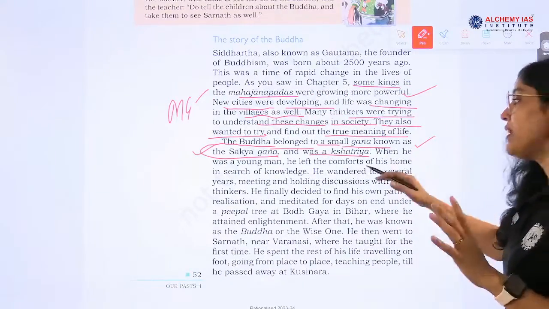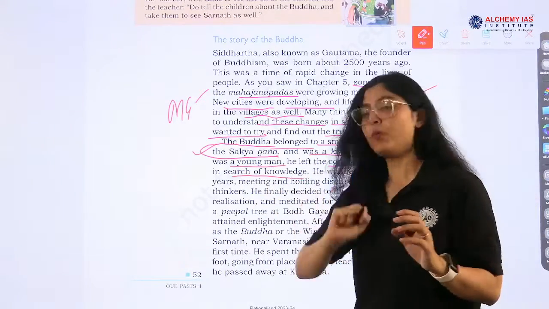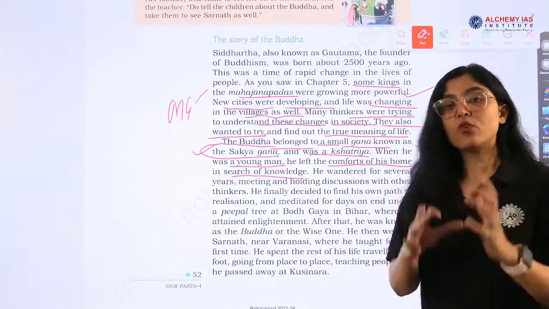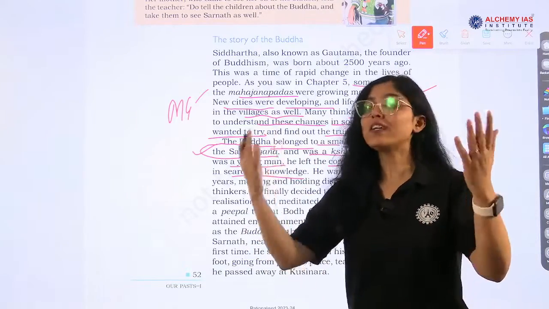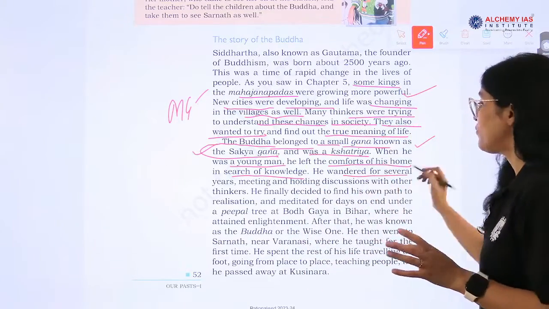When he was a young man, he left the comforts of his home in search of knowledge, right? He went out to gain the meaning and insights of life. He wandered for several years.